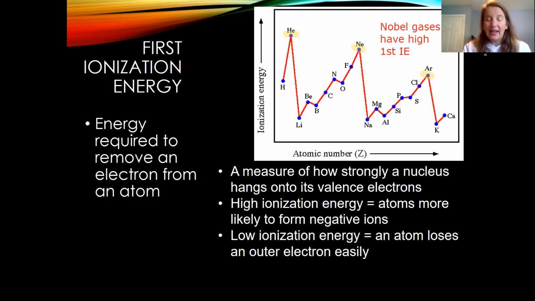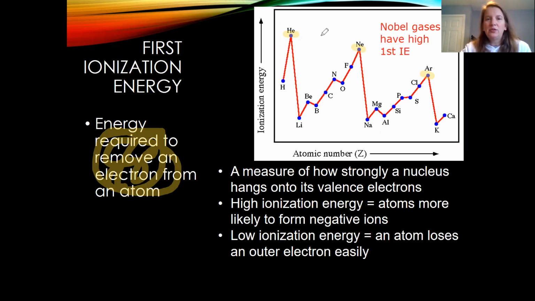They don't. They have ionization energy, because ionization energy means the energy that's needed, the energy that's required to remove an electron from an atom, okay? And because they're stable and they have a stable octet, they do not want to remove an electron. So it's going to take a whole bunch of energy to remove an electron from a noble gas.